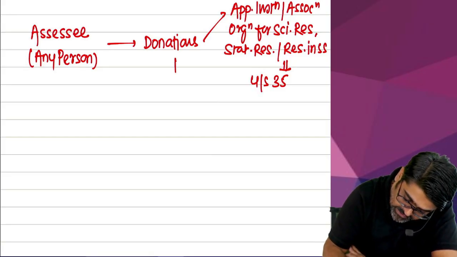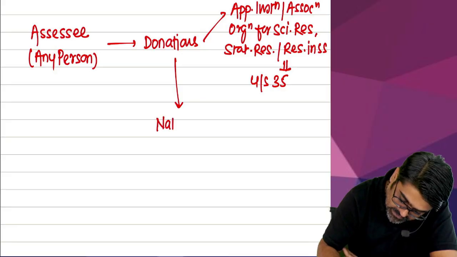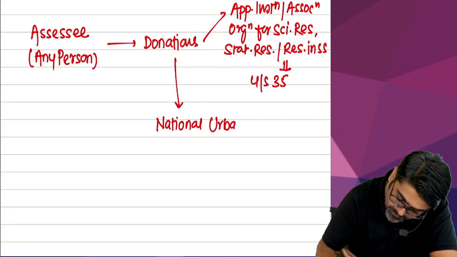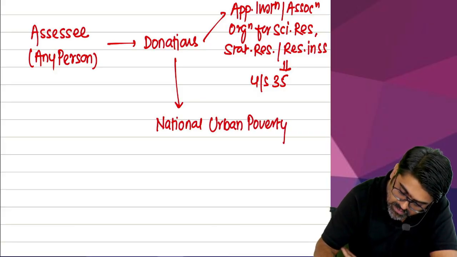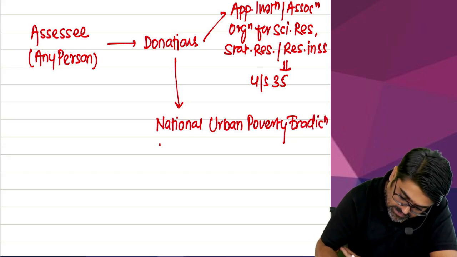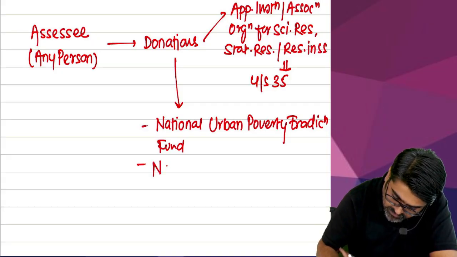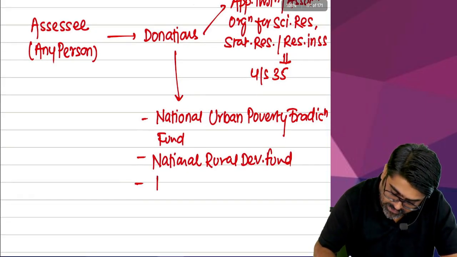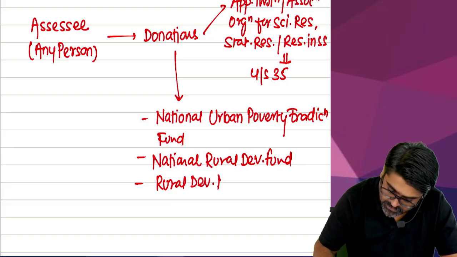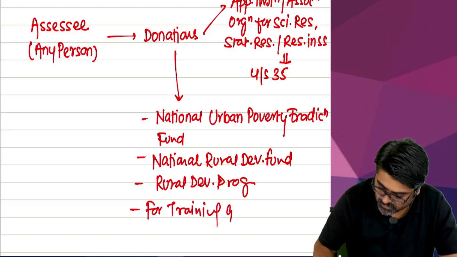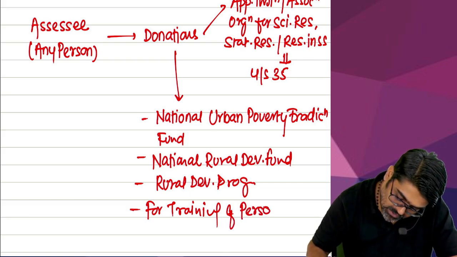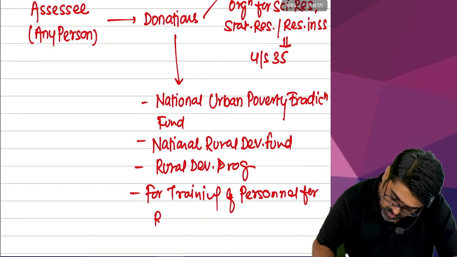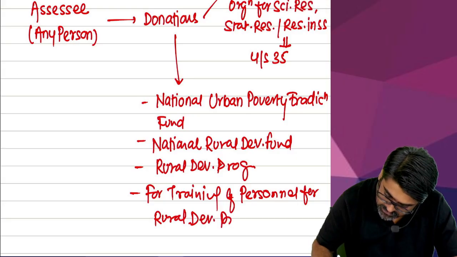Now the assessee can make donations to the National Urban Poverty Eradication Fund, or he can make the donation for the National Rural Development Fund, or he can make the donation for any rural development programs, or he can make donations for training of personnel for rural development programs.